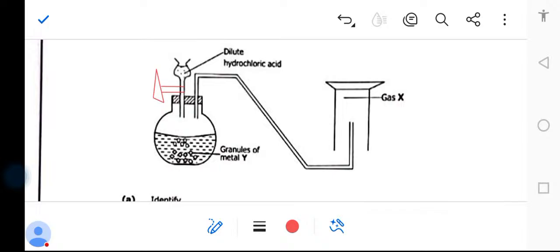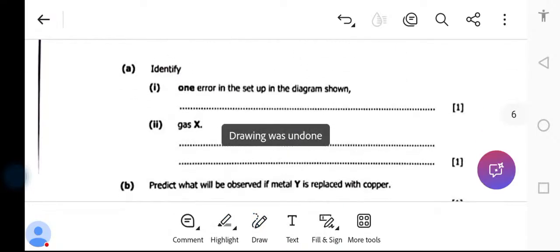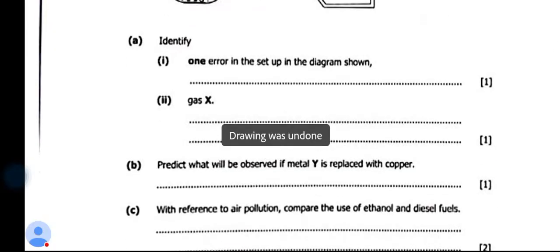Number 2, that thing is not dipped. This funnel and this thing are not dipped into the what? Into the reacting substance. It's supposed to be dipped for the reaction to occur properly. So this is not dipped in here, so there is an error. Okay. Since it's 1 mark, you just say the funnel had no tap.